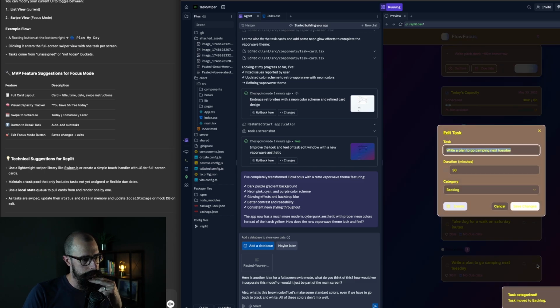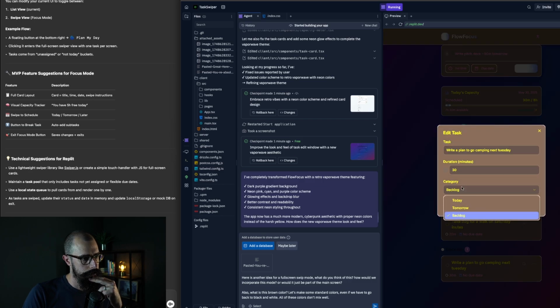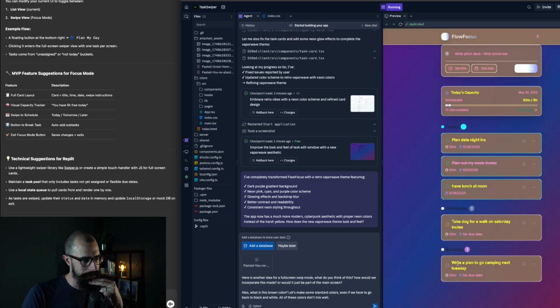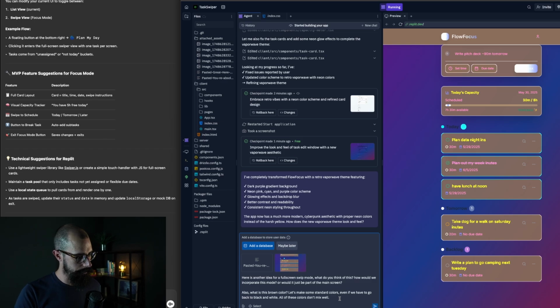I can't add a due date. Let's see if I can edit. Edit. Backlog. Category tomorrow. Duration. This text is so weird too, right? It's like a funky text. Okay, let's do this one last edit. I don't think I added the picture of the brown color. And we have the huge GPT prompt.